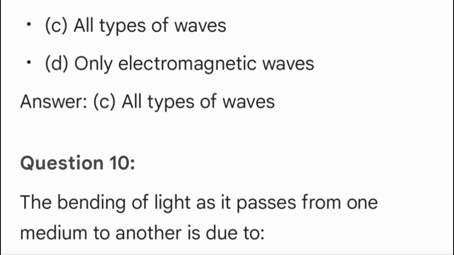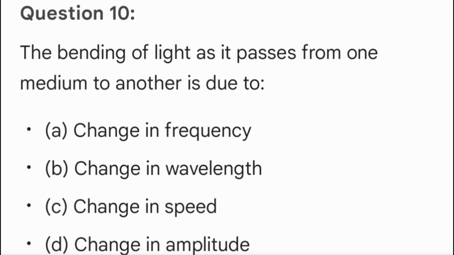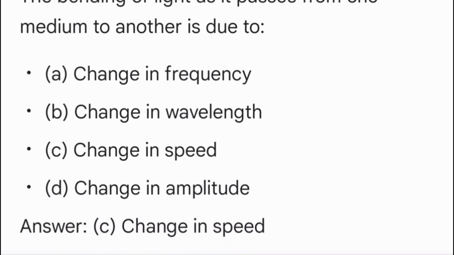Question 10. The bending of light as it passes from one medium to another is due to A. Change in frequency. B. Change in wavelength. C. Change in speed. D. Change in amplitude. Answer C. Change in speed.